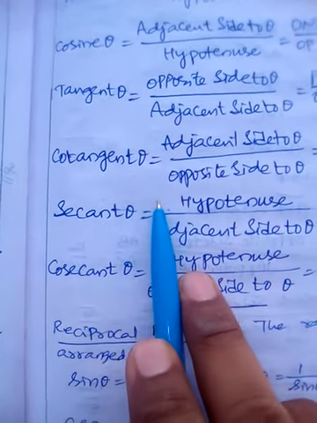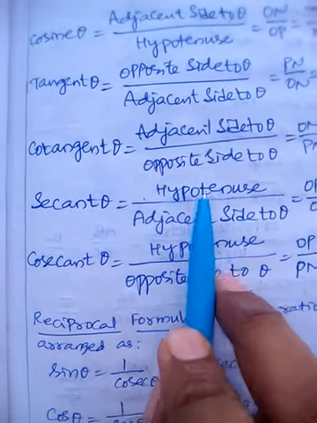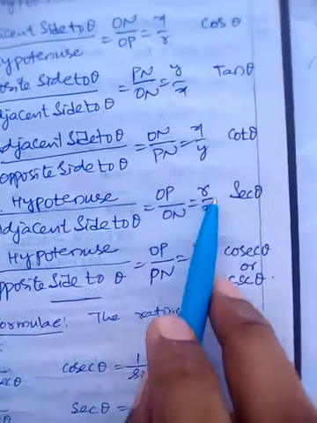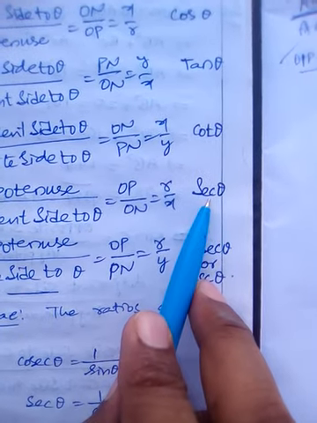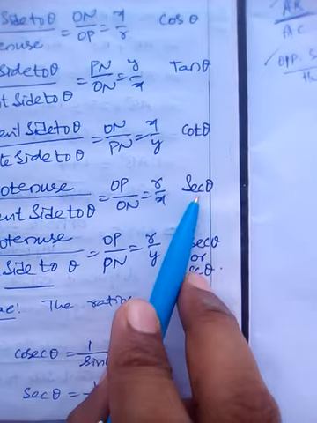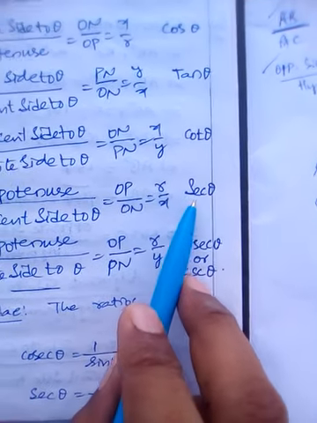Now secant theta. Secant theta is defined as hypotenuse by adjacent side to theta. This is shortly defined as sec theta. We can read it as sec theta, or secant theta.